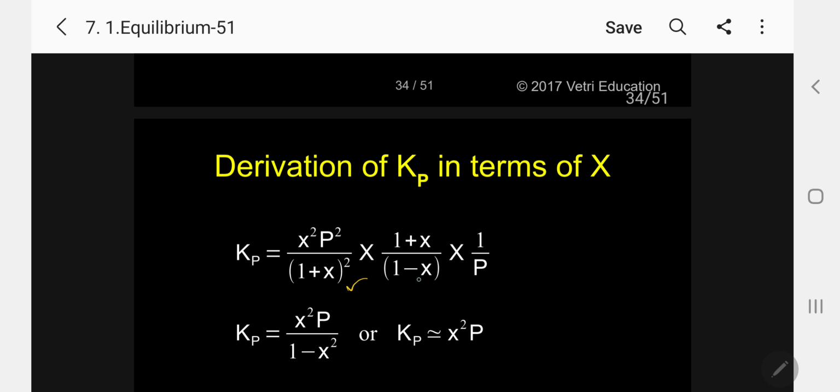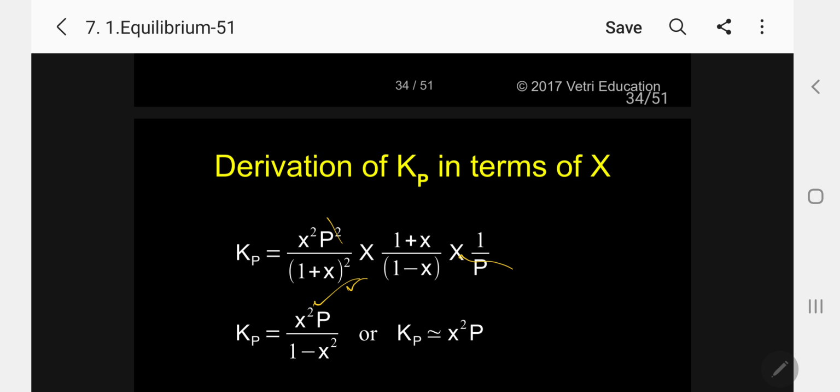So I can cancel here: 1 minus X over 1 plus X squared, so automatically 1 minus X squared. The top is X squared, the P cancels. So X squared P, and below 1 minus X squared. Kindly follow.